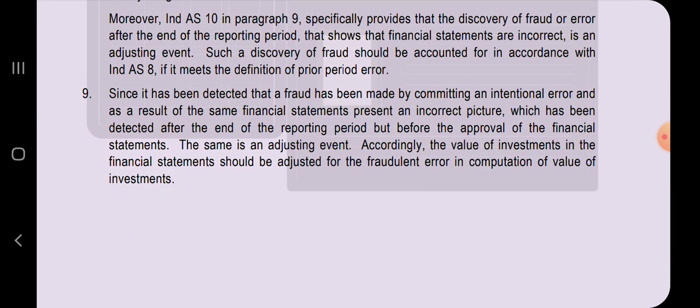Since it has been detected that a fraud has been made by committing an intentional error, and as a result of the same, financial statements presented an incorrect picture, which has been detected after the end of reporting period but before the approval of financial statements, the same is an adjusting event. Accordingly, the value of investment in the financial statements should be adjusted for the fraudulent error in computation of value of investments. Hope you are clear with this solution.